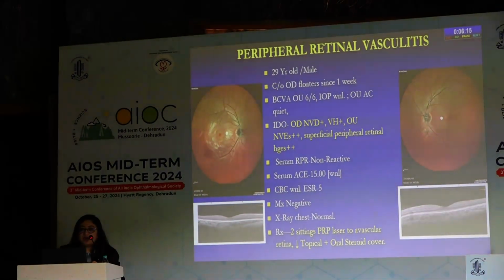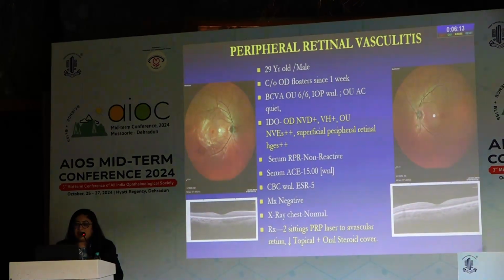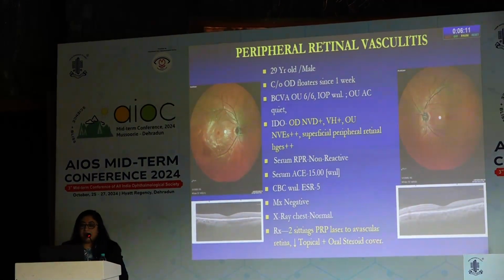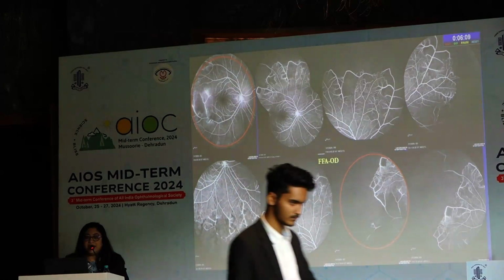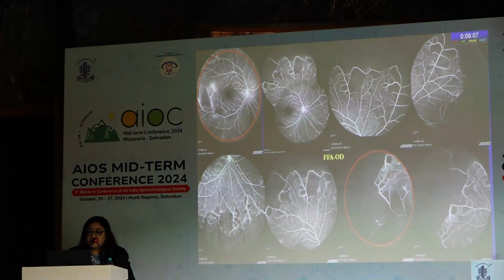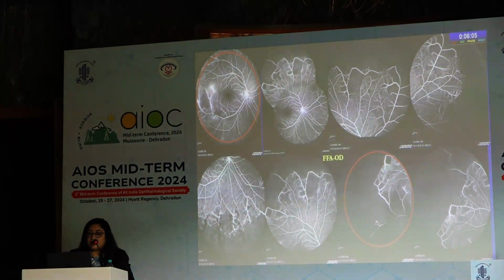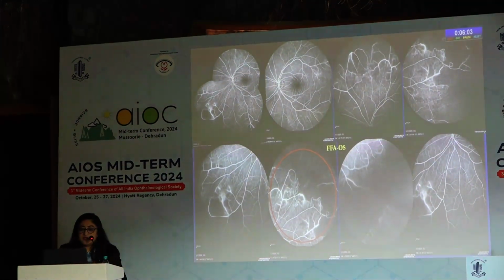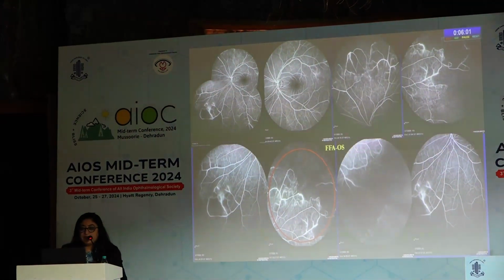Coming to the cases, this was a case of peripheral retinal vasculitis in a 29-year-old male who presented with NVD, NVEs, CNP areas, and peripheral collaterals. This was the picture in the other eye.